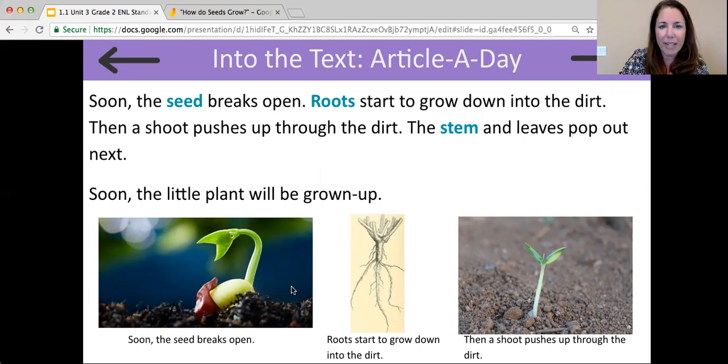And it shows and breaks down each part of our article with these photographs and captions. So here is the seed breaks open. And now the roots start to grow down into the dirt. I can see that in this picture. And here the shoot pushes up through the dirt. I see that here, and this must be my stem and leaves that pop out next.